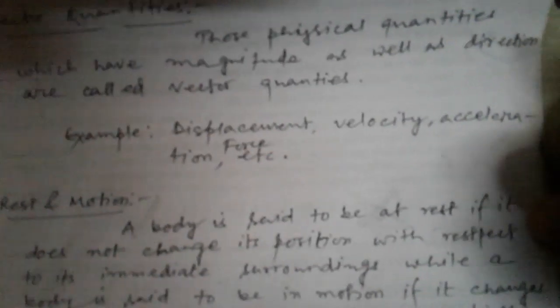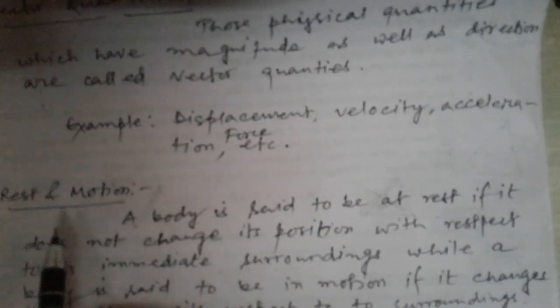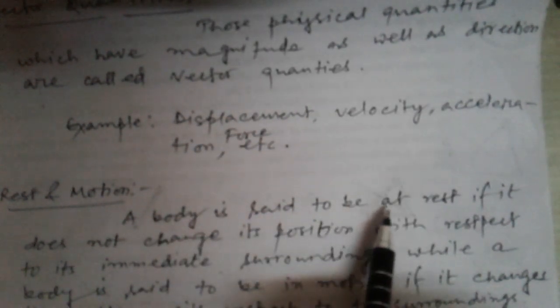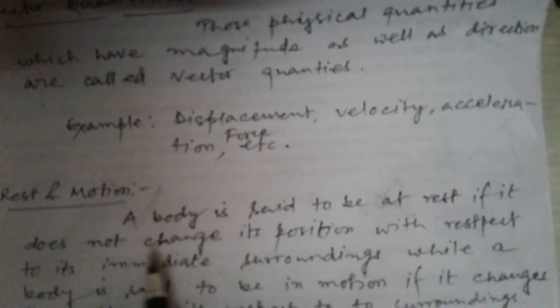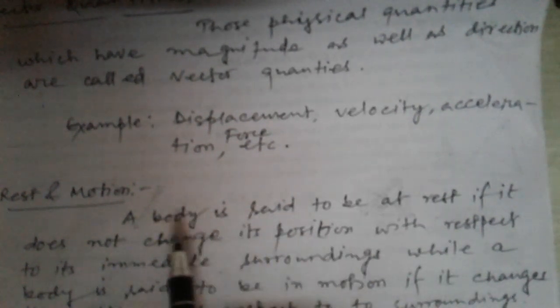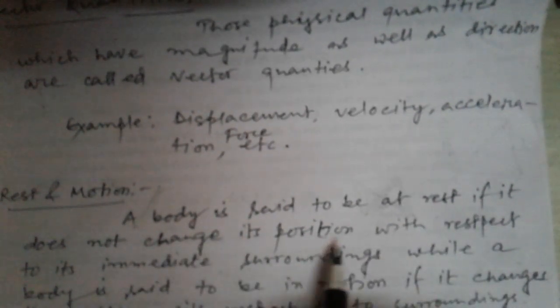Next topic is rest and motion. What is rest and motion? A body is said to be at rest if it does not change its position with respect to the immediate surroundings.